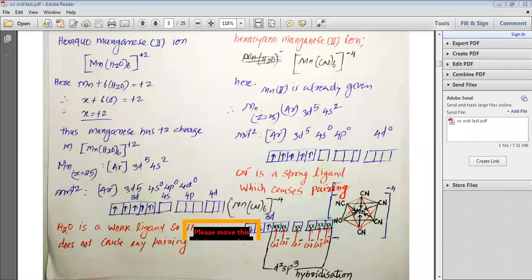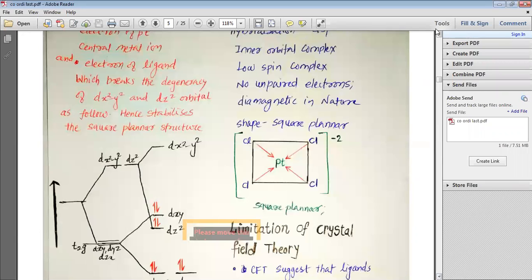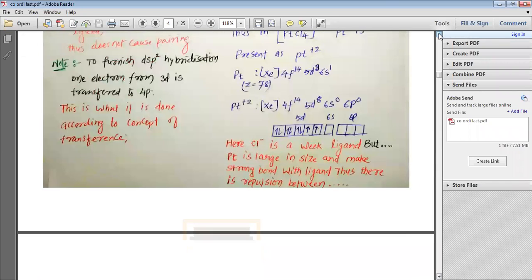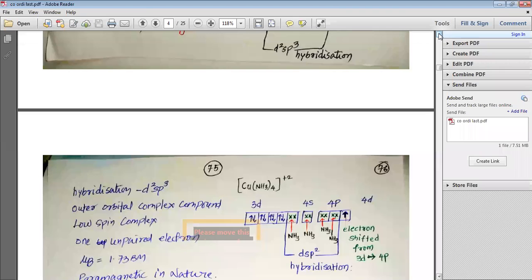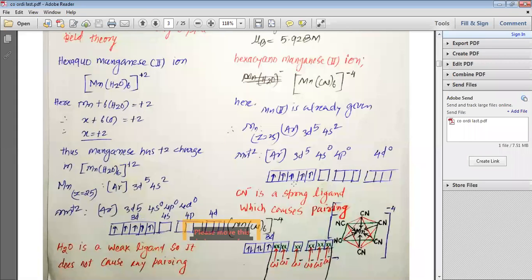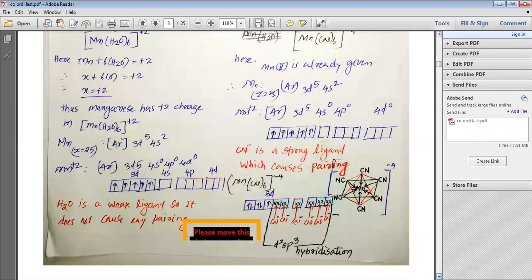Mn plus 2 would be argon 3d5, 4s0, 4p0, 4d0. And this is how you can see that the d orbital has got 5 unpaired electrons, and 4s, 4p and 4d are vacant. So using those vacant 4s, 4p and 4d orbitals, my dear students, there is a possibility of sp3d2 hybridization.